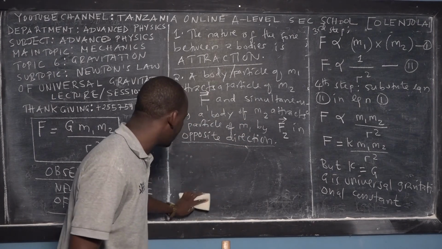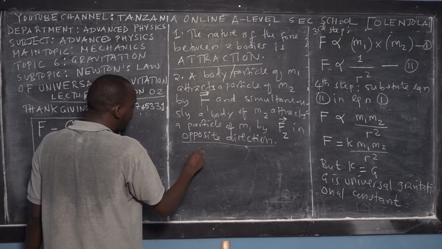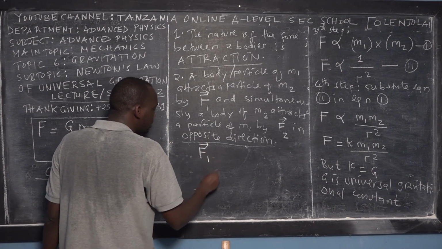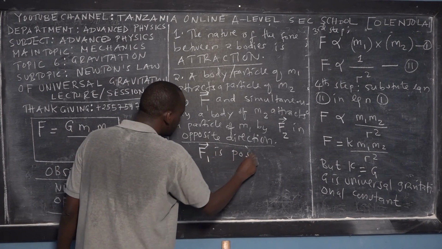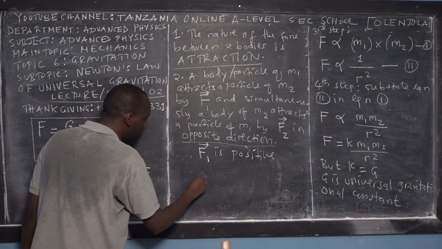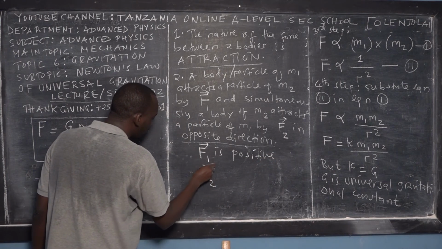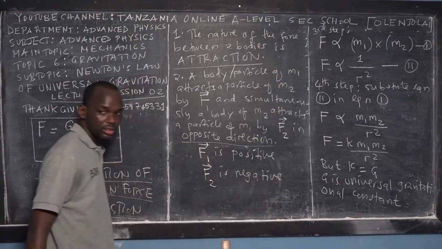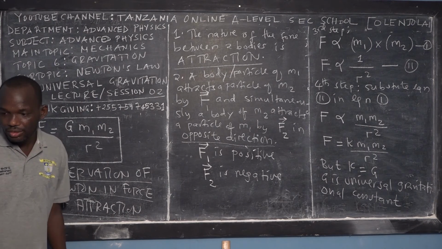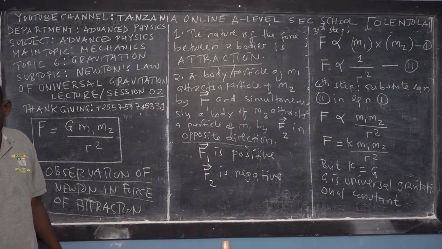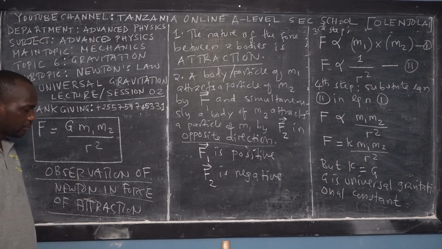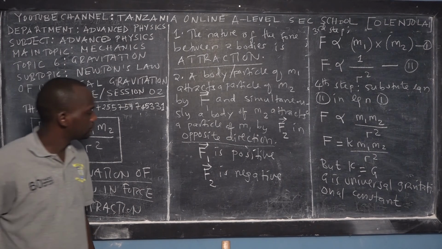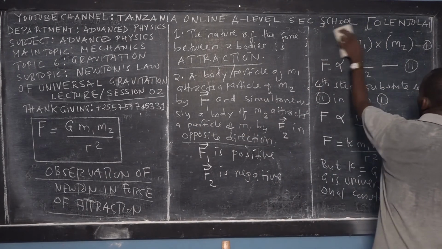Because the forces are in opposite directions, F1 is positive and F2, in the opposite direction, is negative. Sometimes we don't introduce the negative sign in the mathematical equations, but you have to note that. So that's the second observation.